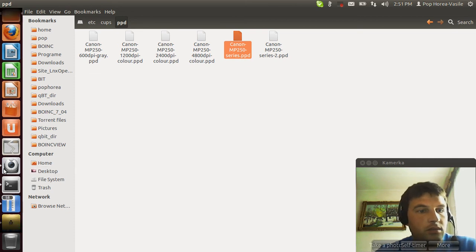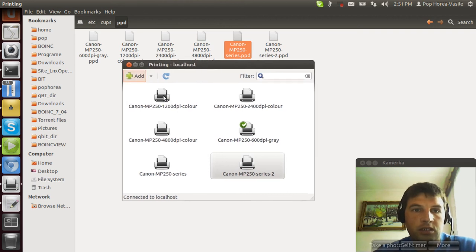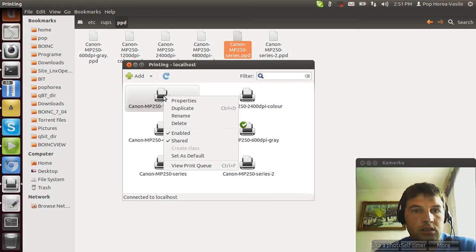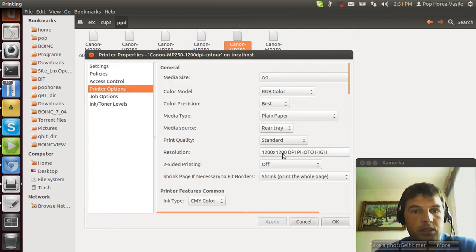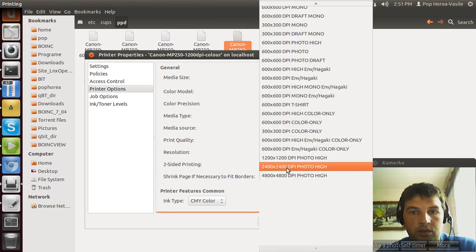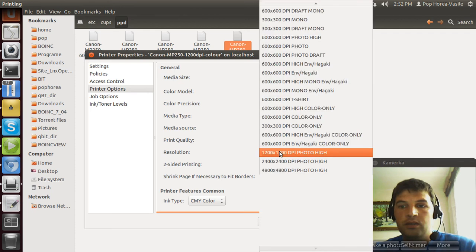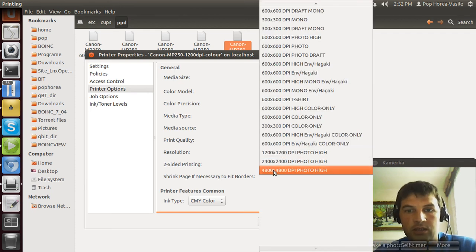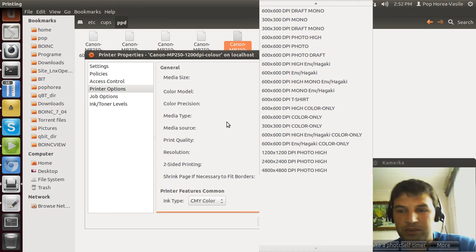Okay, so let's go back to the printing window, and I will show you a printer that I modified sooner. At the printer options and the resolution you can find those three resolutions: 1200, 2400 and 4800 dpi. And what's new at Ubuntu 12.04, it can actually print at 4800 dpi. So I'm glad that Linux is as powerful as Windows.